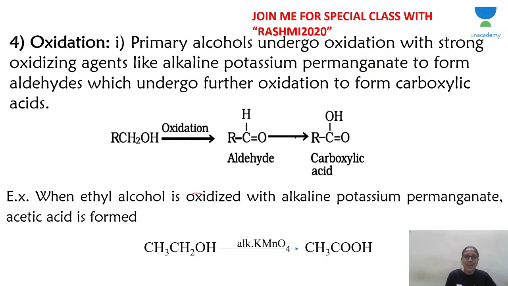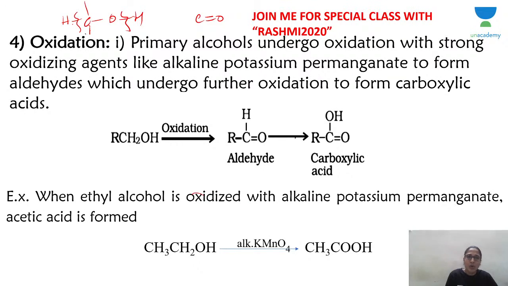Now, what is happening in oxidation? If I have to generally represent an alcohol, I will represent it like this. When an alcohol undergoes oxidation, 2 things are happening: bonds are broken and bonds are formed. A bond is formed between carbon and oxygen. So, between carbon and oxygen, a double bond is formed. One bond is already there, another bond appears. And the oxygen-hydrogen bond breaks.